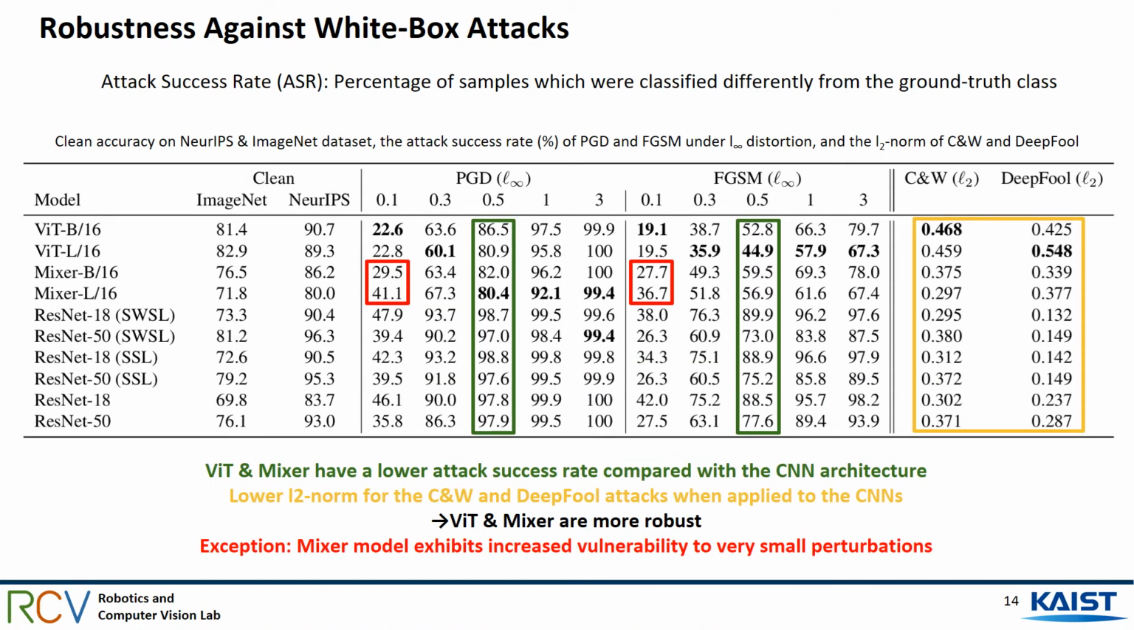This table shows the attack success rate under white box attacks PGD, FGSM, CW, and DeepFool. Overall, a trend can be observed that compared with CNN architectures, the ViT and Mixer models have a lower attack success rate, suggesting they are more robust than CNN architectures. This is further confirmed by the finding that CNNs require a relatively lower L2 norm for the CW and DeepFool attacks. One exception to this observation is the Mixer model, which appears to exhibit increased vulnerability to very small perturbations, being as vulnerable as the CNN models for an epsilon equal to 0.1.